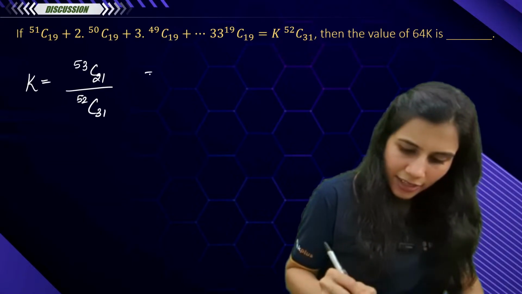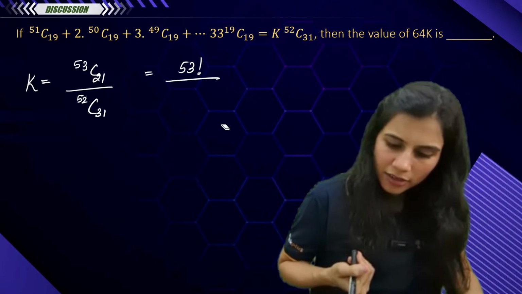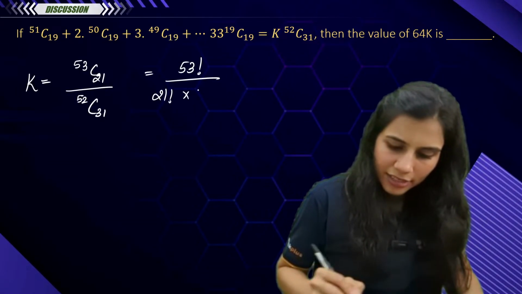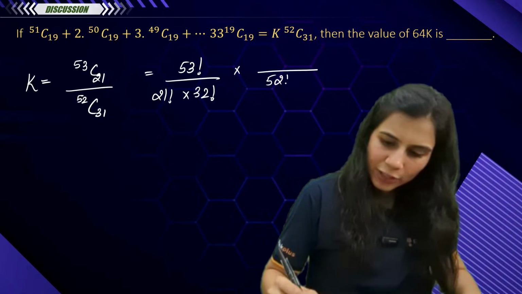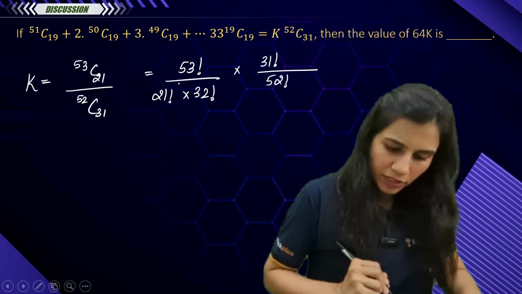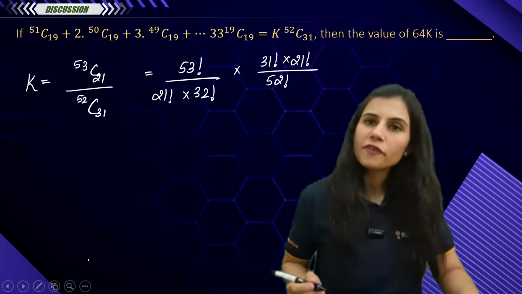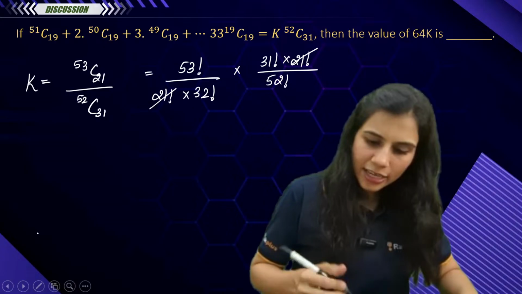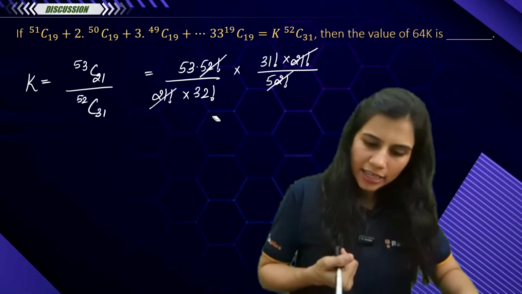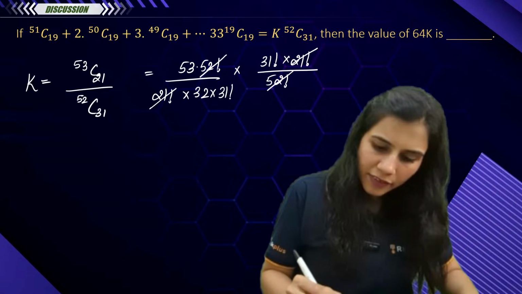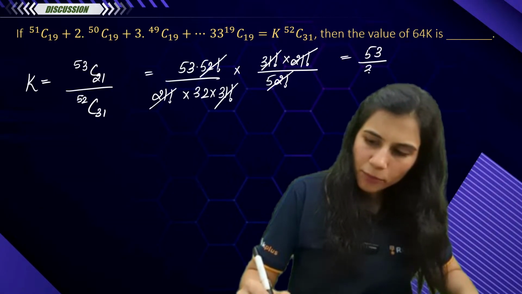This is my k. So this will be 53 factorial upon 21 factorial into 32 factorial, multiplied with, here you get 52 factorial, 31 factorial, and here you get into 21 factorial. Perfect. So this and this get cancelled out. 53 into 52 factorial, this gets cancelled out. 32 into 31 factorial, this gets cancelled out. You are left with 53 upon 32.